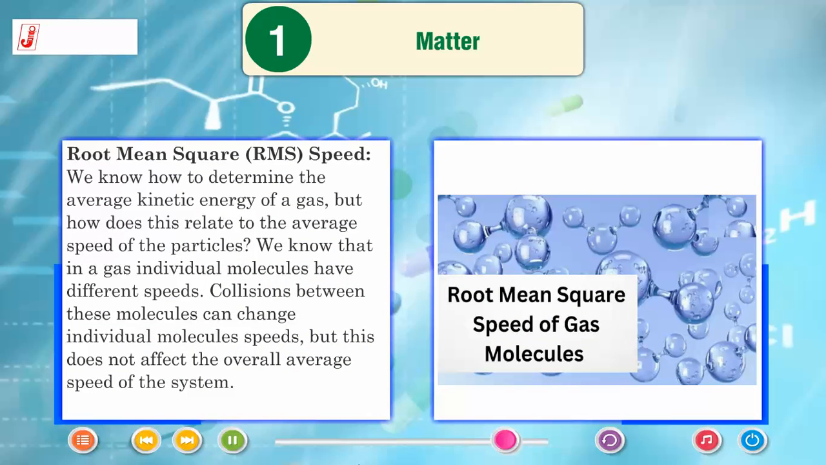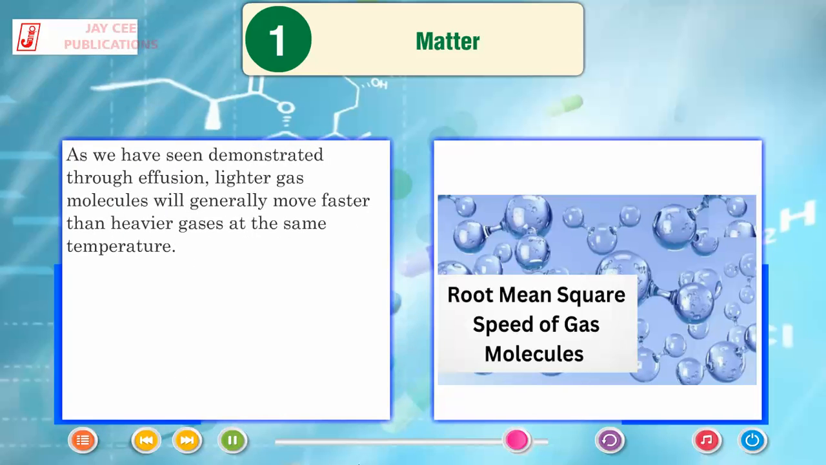Root mean square (RMS) speed. We know how to determine the average kinetic energy of a gas, but how does this relate to the average speed of the particles? We know that in a gas, individual molecules have different speeds. Collisions between these molecules can change individual molecule speeds. This does not affect the overall average speed of the system. As we have seen demonstrated through effusion, lighter gas molecules will generally move faster than heavier gases at the same temperature.